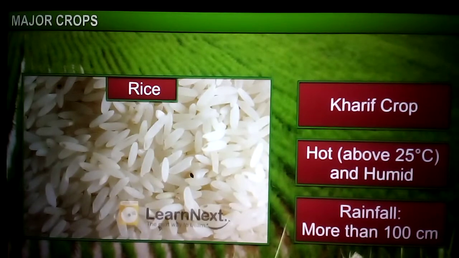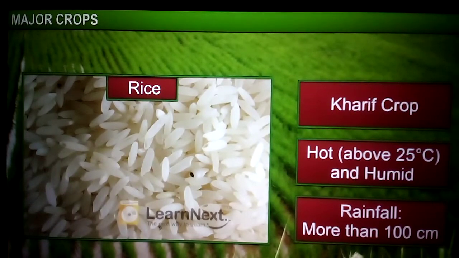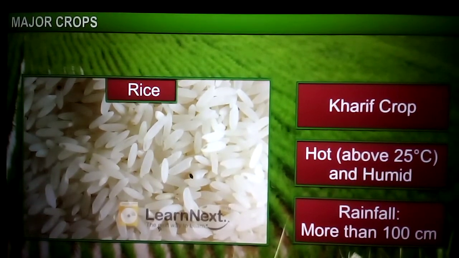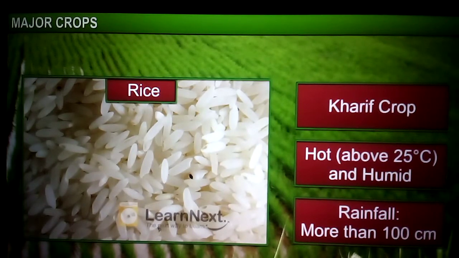Now the first one is rice, a major crop in India. Why is it the major crop in India? Rice is the staple food of most of our people. Mostly South Indians eat rice. That's why it is a major crop in India.